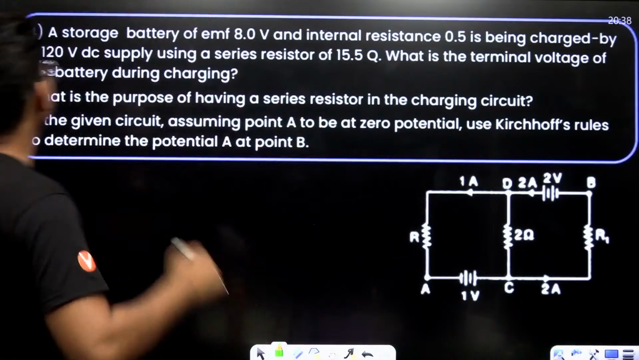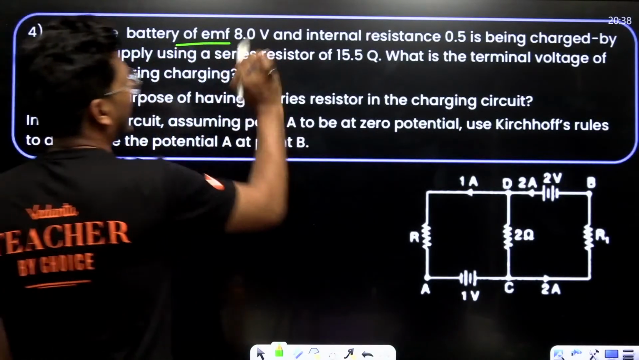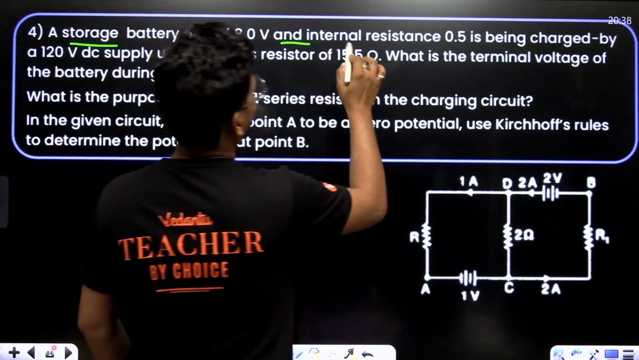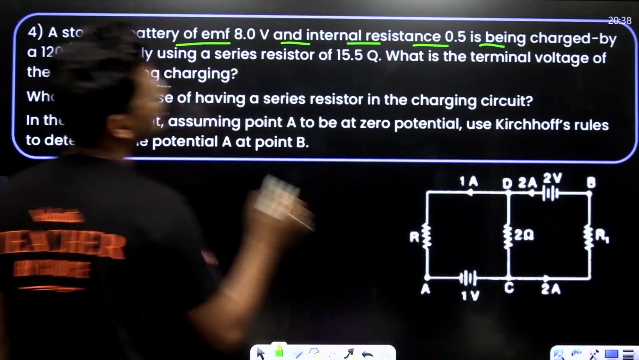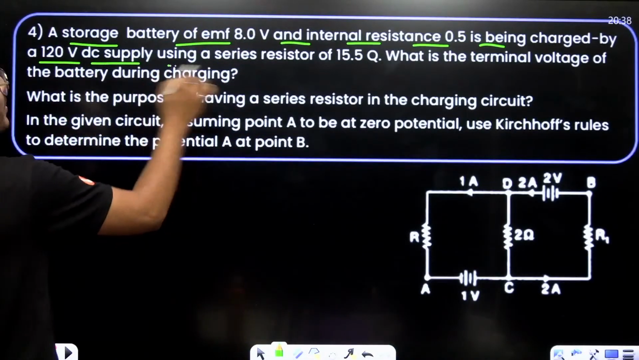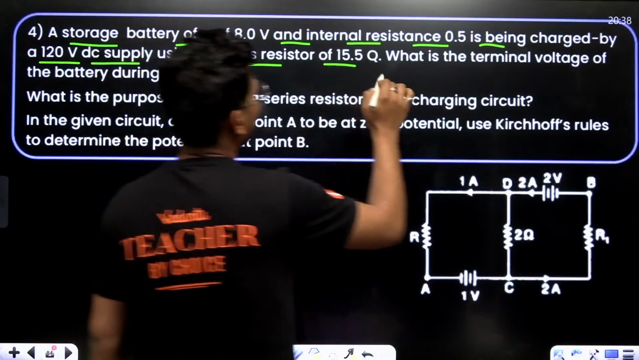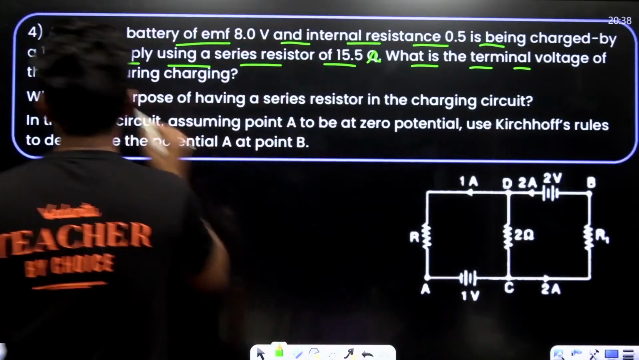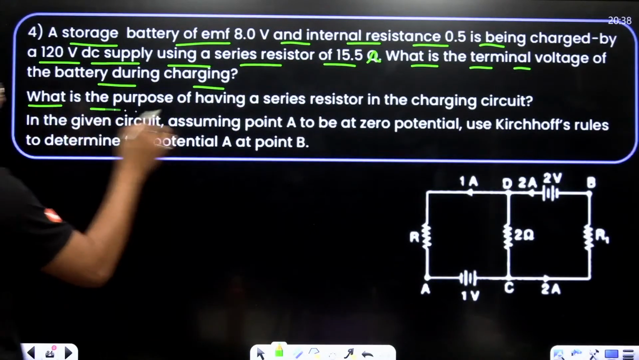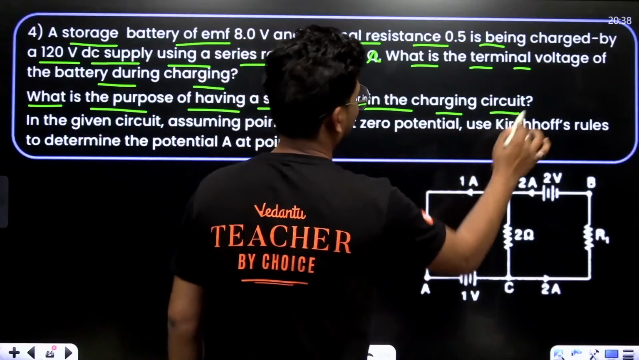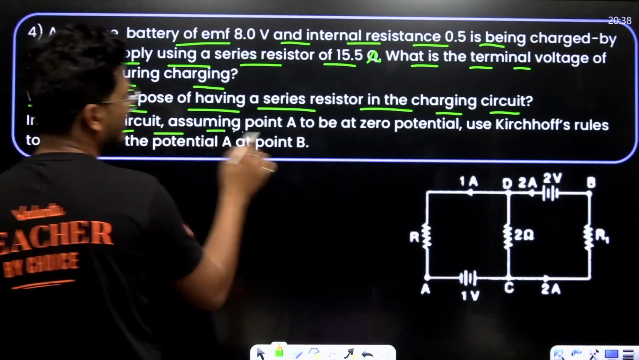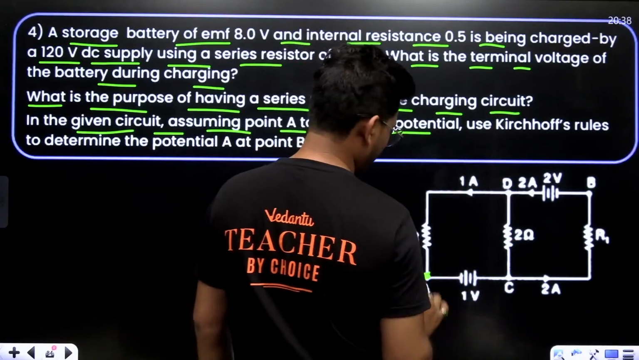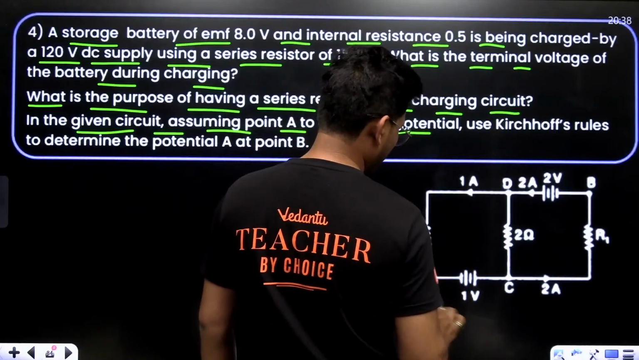Okay, fine. See, a storage battery of 8 volt and internal resistance 0.5 is being charged by a 120 volt DC supply using a series resistor of 15.5 ohm. What is the terminal voltage of the battery during the charging? What is the purpose of having a series resistor in the charging circuit? In the given circuit, assume point A to be at zero potential, at ground.